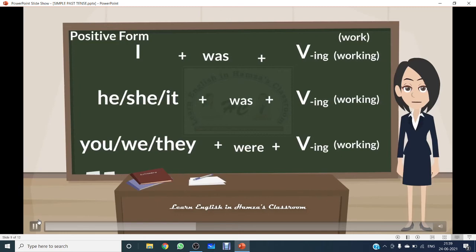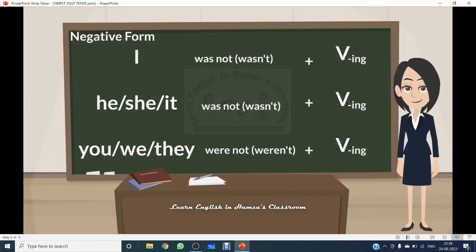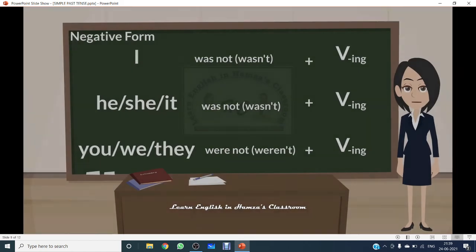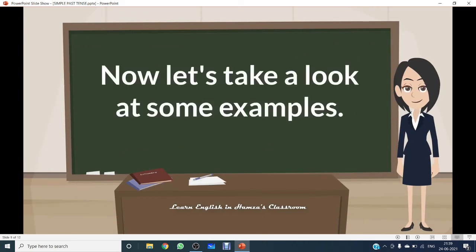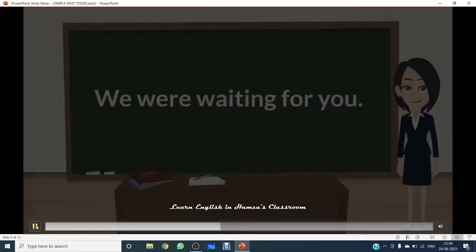In a negative form, what will we write? I wasn't working, he wasn't working, and they weren't working. For an interrogative form, was I working? Were they working? Now let's take a look at some examples.